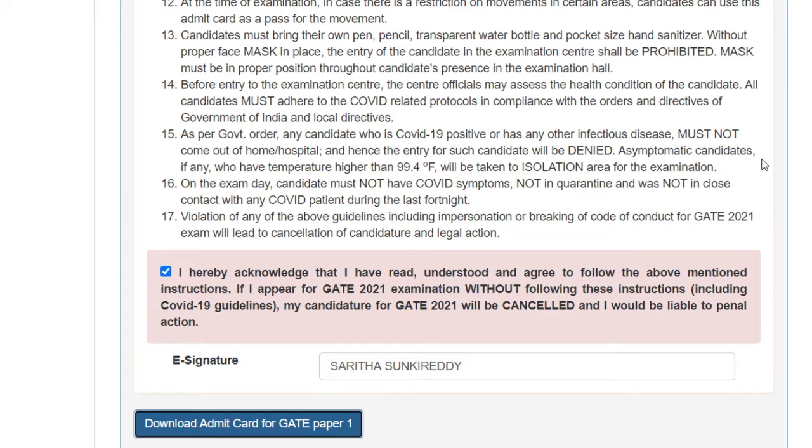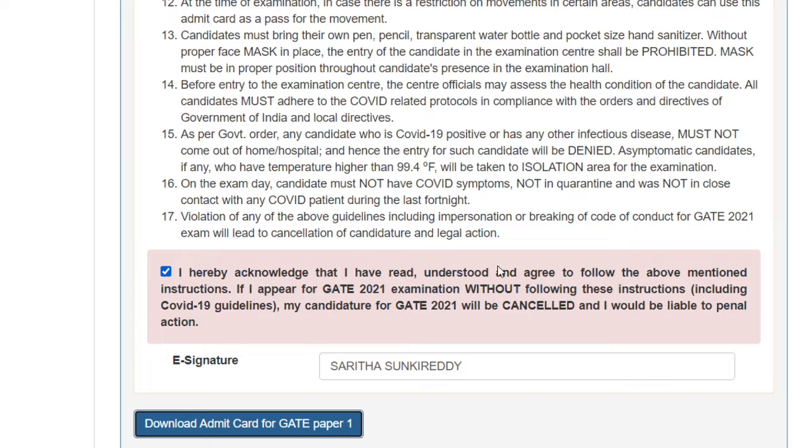Asymptomatic candidates, if any, who have a temperature higher than 99.4 degrees Fahrenheit, will be taken to the isolation area of the examination. On the exam day, candidates must not have COVID symptoms, must not be in quarantine, and must not have been in close contact with any COVID patient during the last fortnight. That means you should have good health. If you have a temperature, they will allow you to take the exam in isolation.